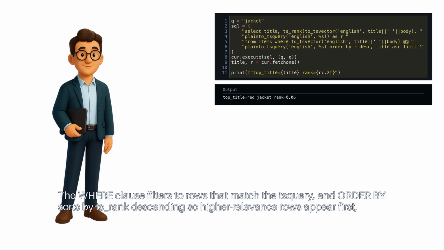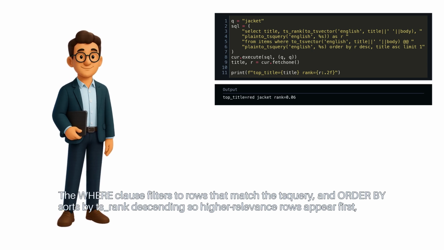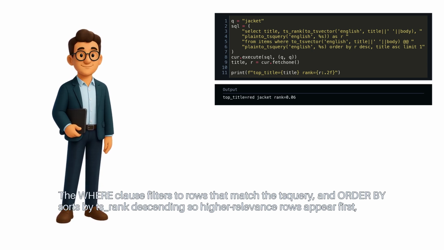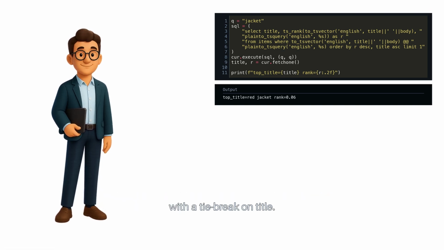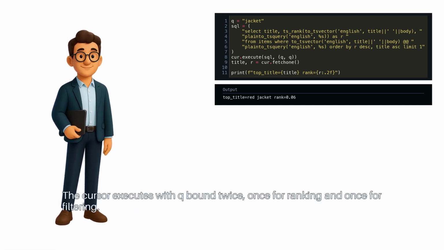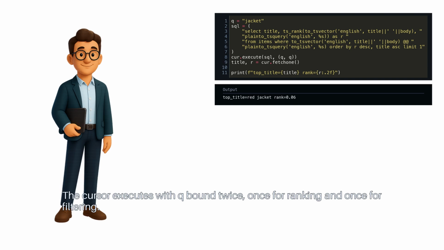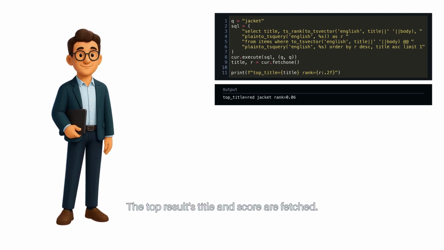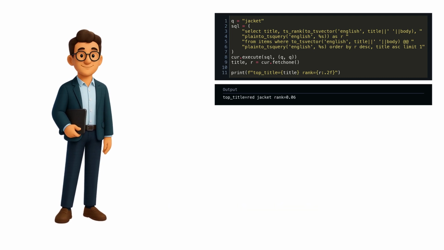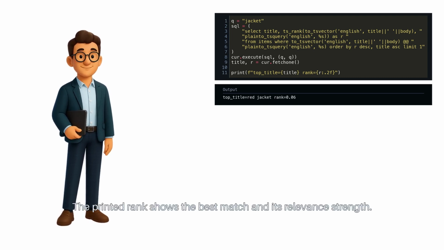The where clause filters to rows that match the tsquery, and order by sorts by ts_rank descending, so higher relevance rows appear first, with a tie break on title. The cursor executes with q bound twice, once for ranking and once for filtering. The top results, title and score, are fetched. The printed rank shows the best match and its relative strength.